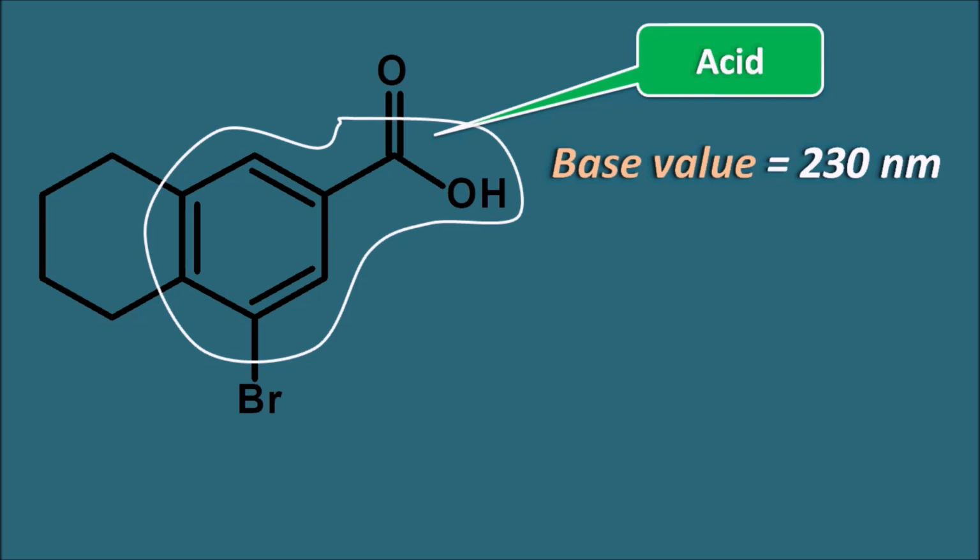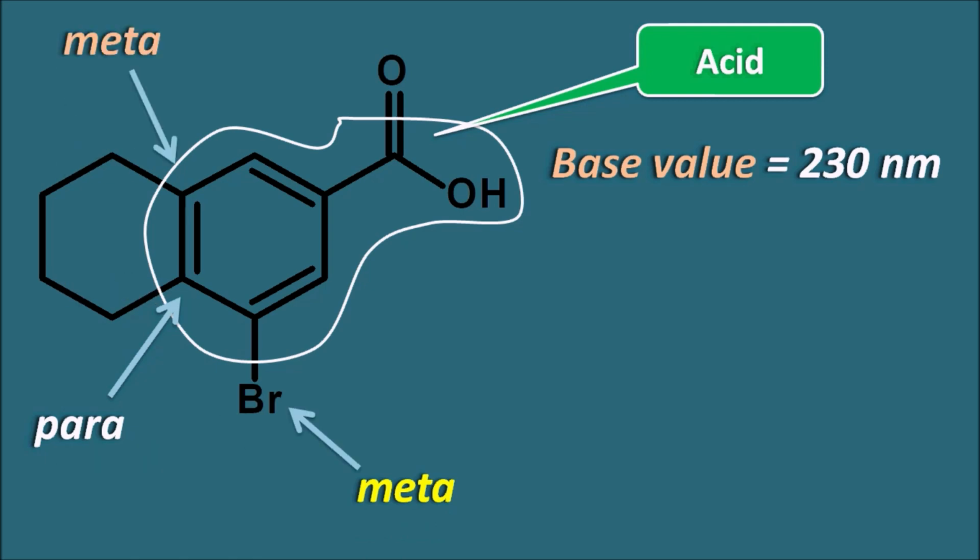And now let us observe what are the ortho, meta and para positions. So this is the para position, so we have to see the para position to the functional group, because the functional group is the carboxylic acid. To the carboxylic acid, this group is the para position. Similarly here this is the meta position, and we can also observe another meta position here.